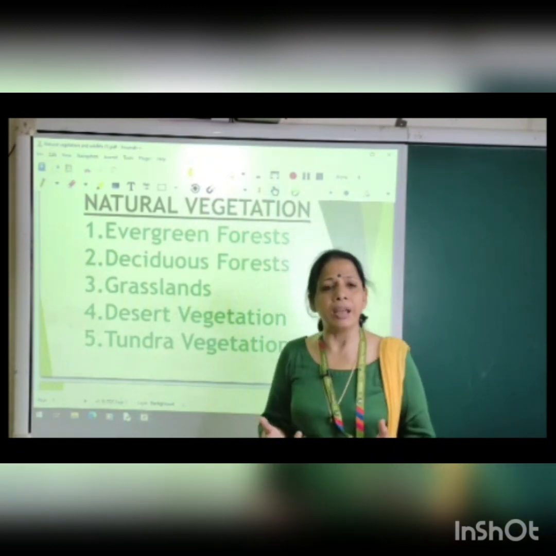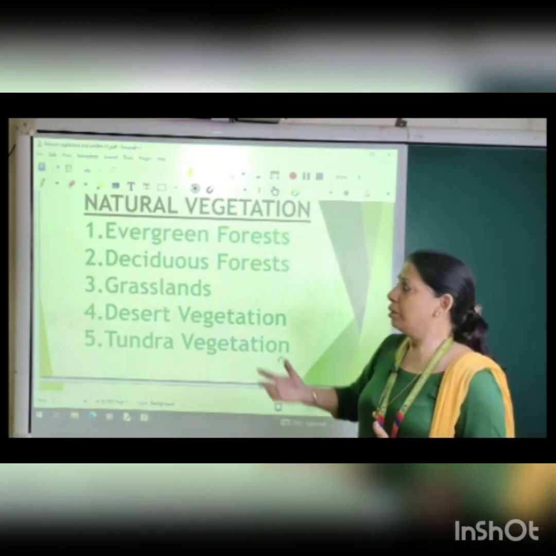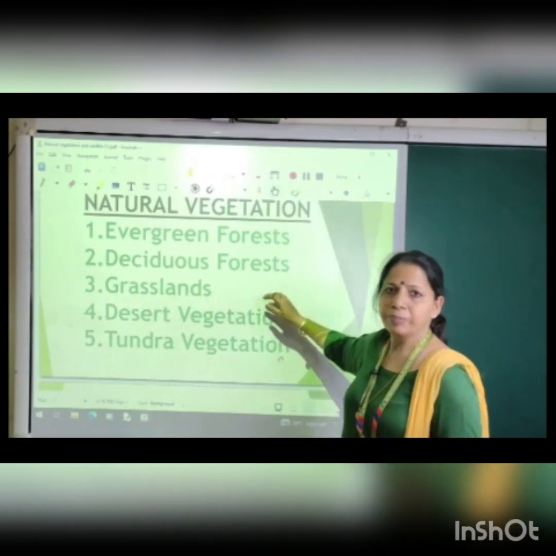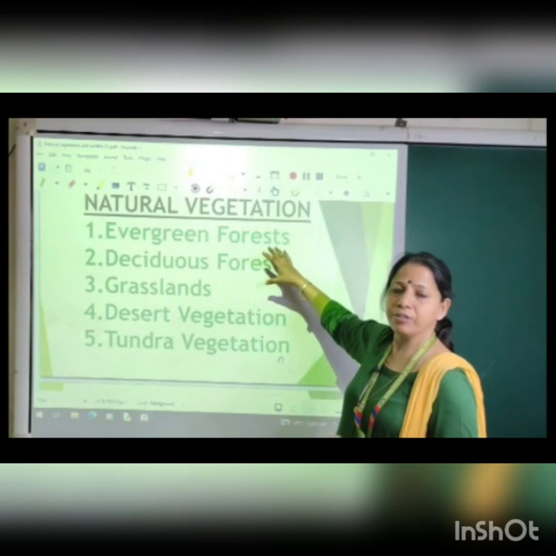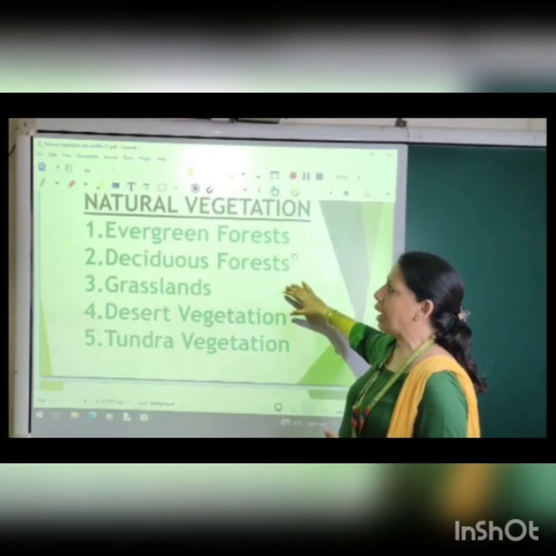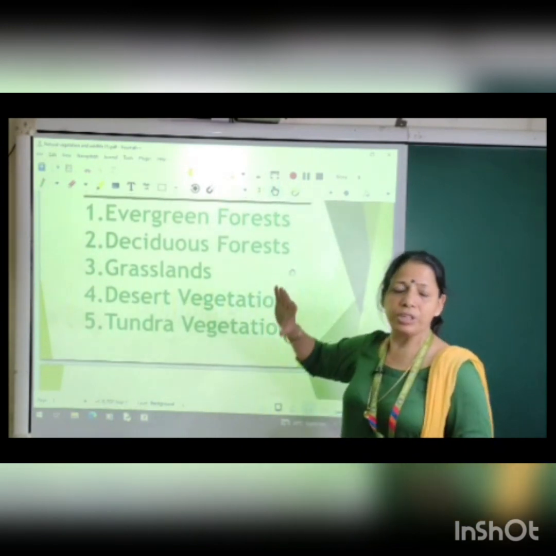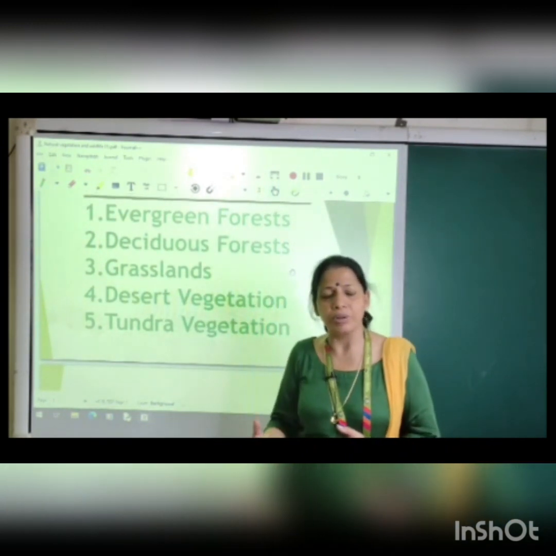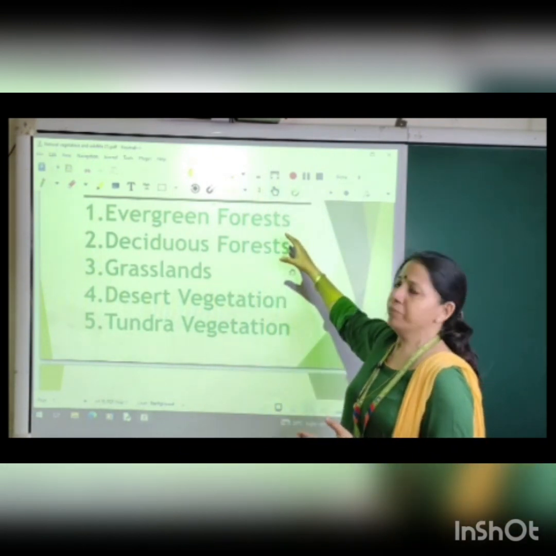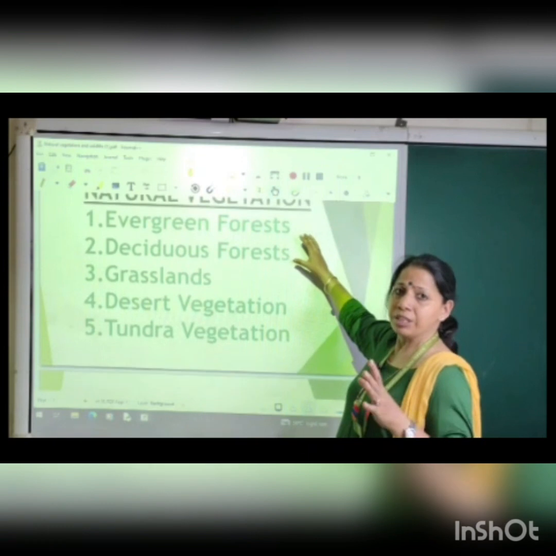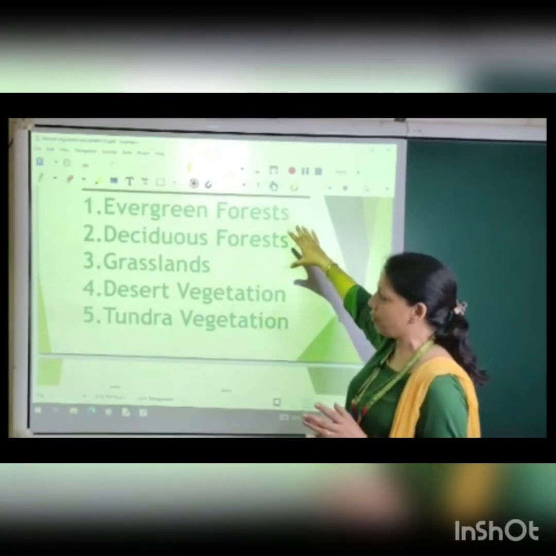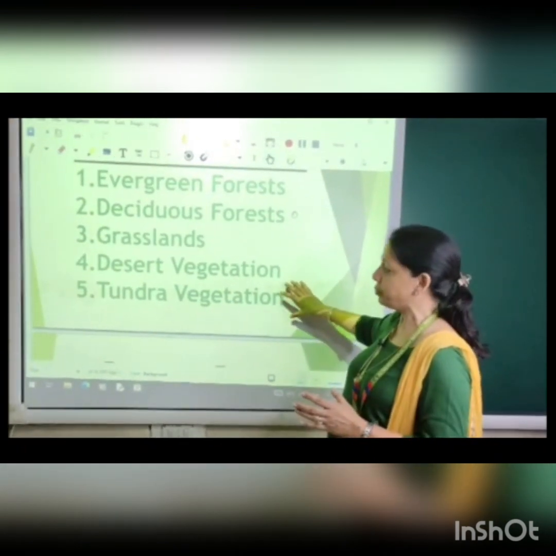Now why do we have such different forests? Because these forests have different climatic conditions. They have different rainfall, different sunlight or temperature patterns, and that is why there are different types of trees and different soil conditions also. So there are many other factors which affect the vegetation of a particular area. So these broad categories are there.